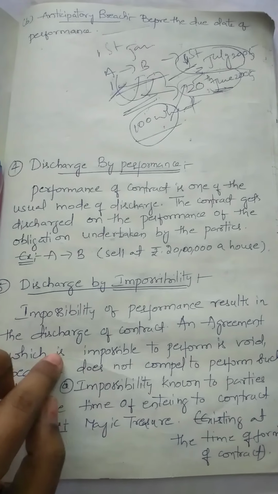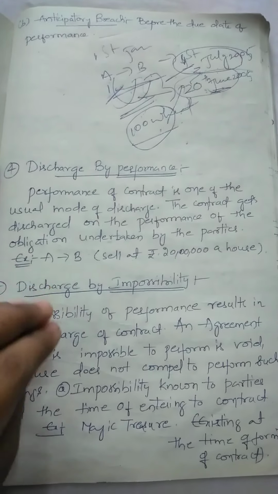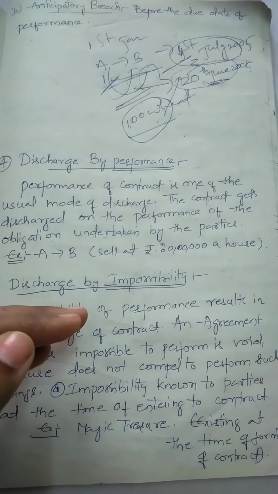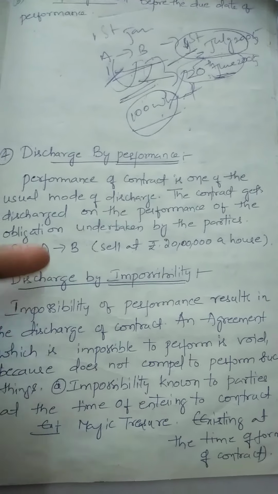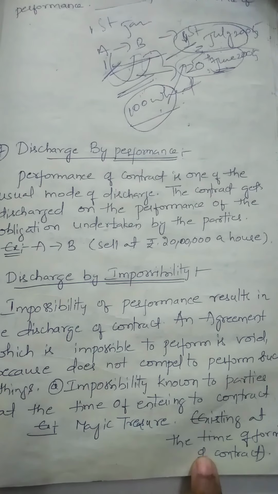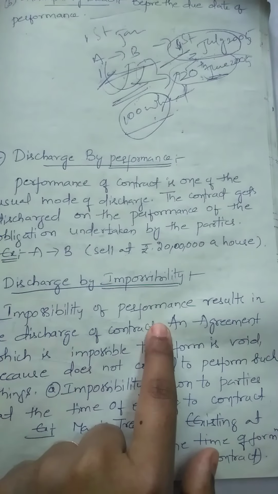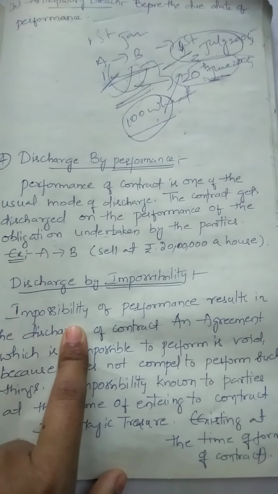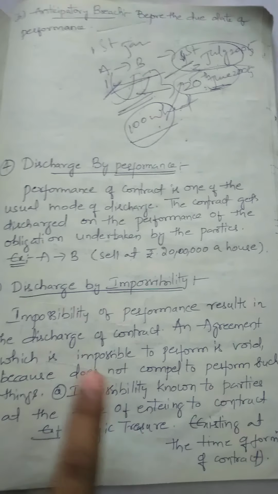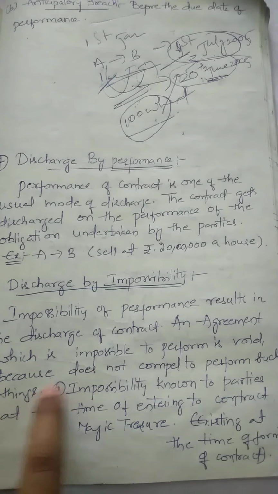I think you got the meaning of impossibility here. Impossibility means it is not possible to perform. Even knowing this fact, the parties enter into the contract. So that is one type: the impossibility existing at the time of formation of the contract. Under this discharge by impossibility, the two types are divided. First is existing at the time of the contract, or existing after the formation of the contract. Under existing at the time of the contract, again it is divided into two types: known to the parties and unknown to the parties.